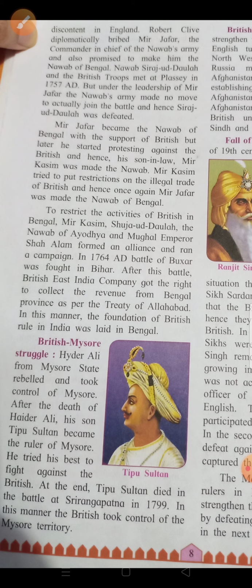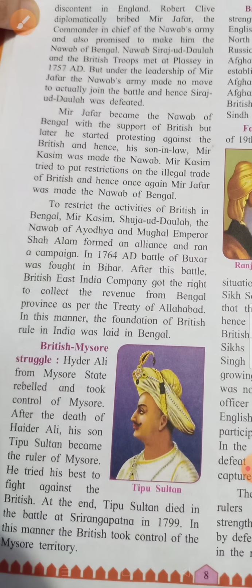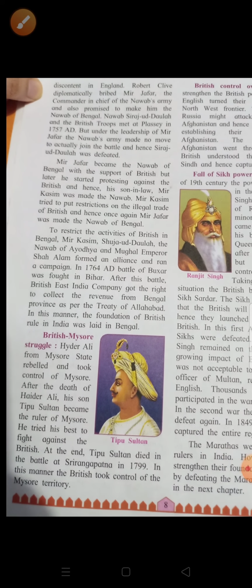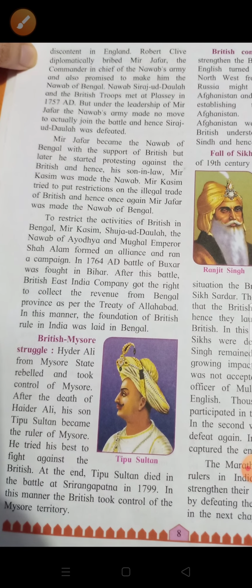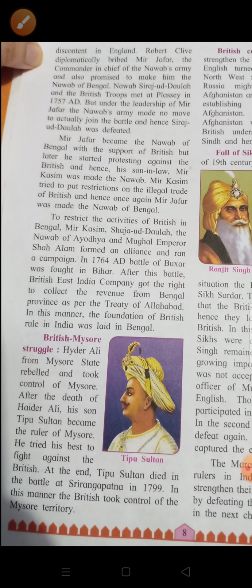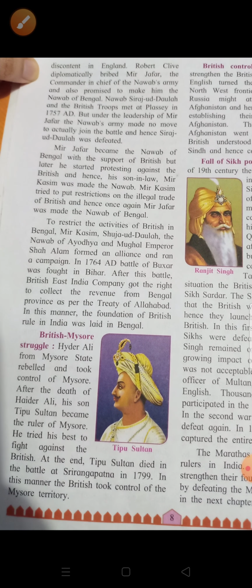Nawab Sirajud-Dowlah and the British troops met at Plassey in 1757 AD. But under the leadership of Mir Jafar, the Nawab army made no move to actually join the battle, and hence Sirajud-Dowlah was defeated.